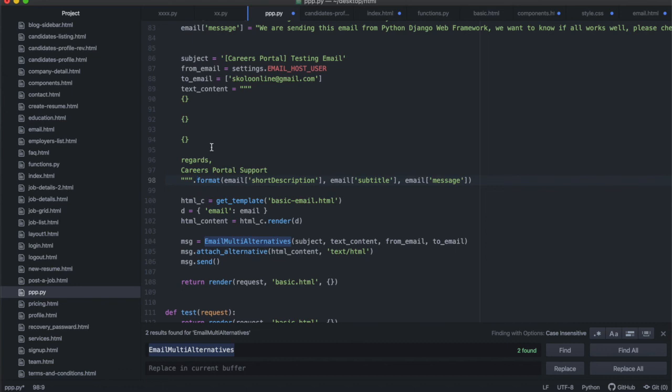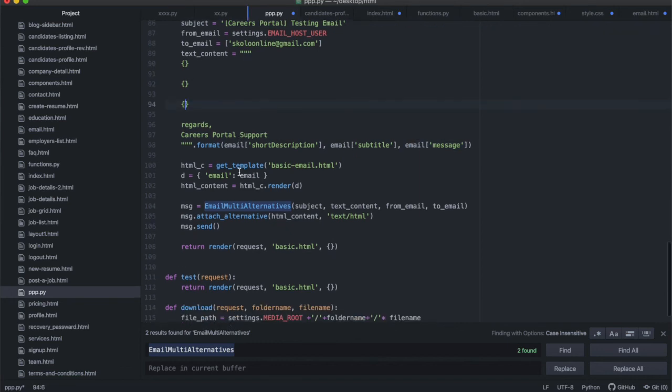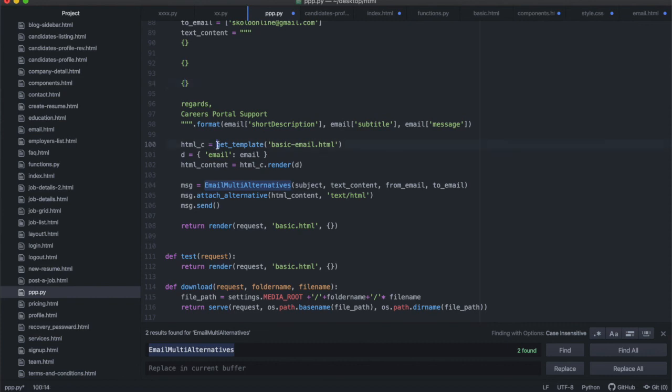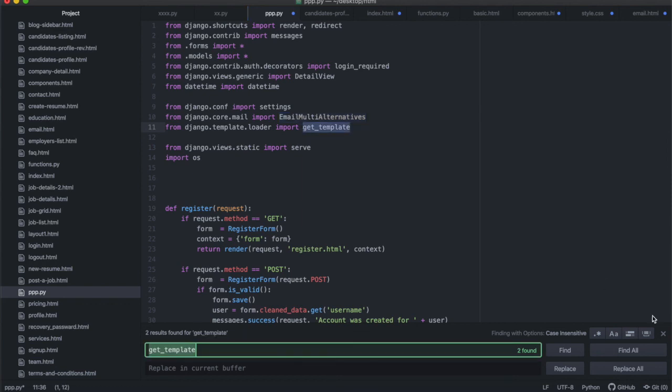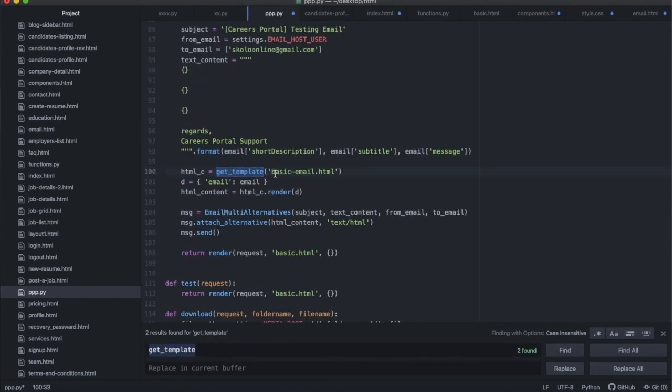And then you format, and you enter the different variables that are going to be slotted in there. The first variable will be the description, which will come at the top. Then the subtitle will go in there, and then the email message will go in there. Once you've done that, you're going to use that get_template, which we imported at the top over there. We're going to call our HTML template, which we're going to call basic_email.html. This is going to be saved directly in the root of the templates folder, so we can just call it as it is.